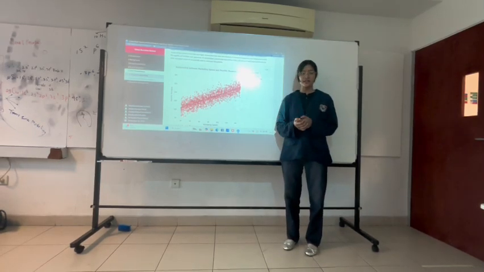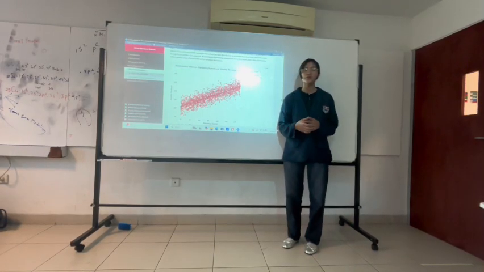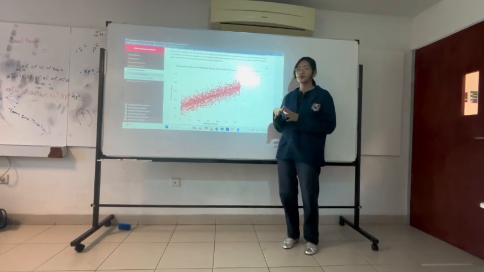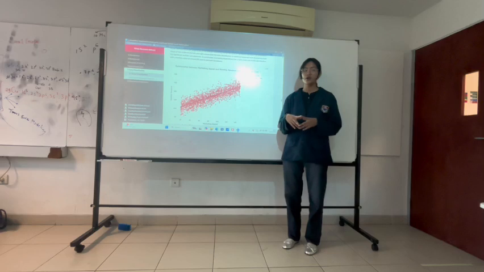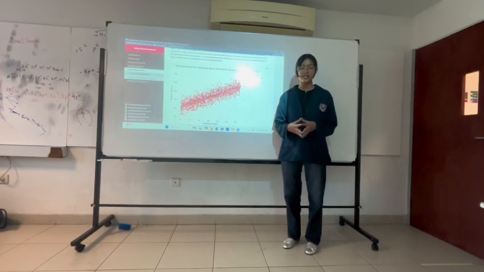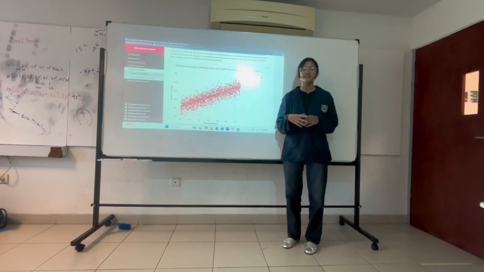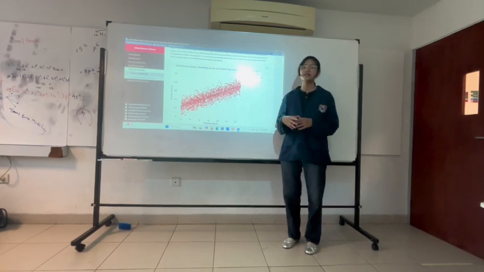The relatively tight clustering of points around the line suggests that marketing spend is a fairly good predictor of revenue, although there is still variation due to other factors. Overall, this visualization indicates that investing in marketing has a positive effect on increasing revenue.